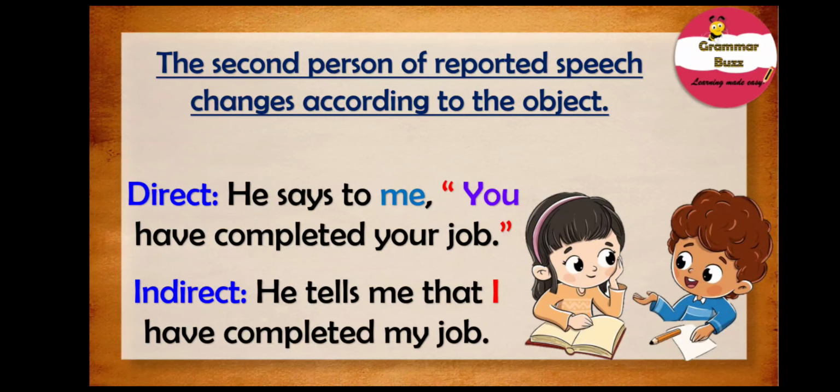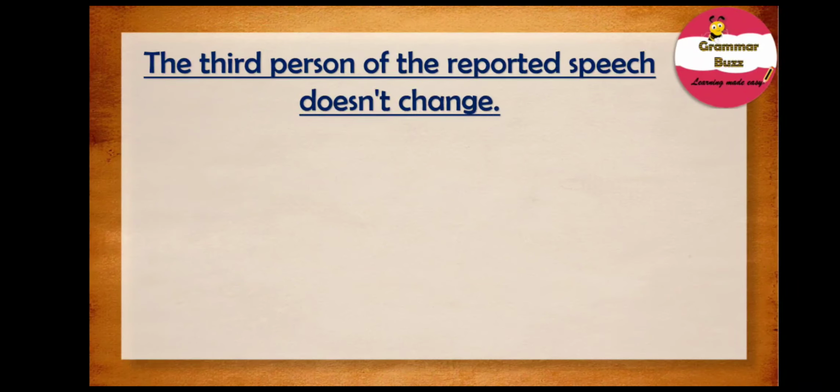Well, the next rule is quite simple, you see. And it states the third person of the reported speech doesn't change at all. Remember, the third person pronoun of reported speech remains unchanged. So let us take the sentence into consideration.